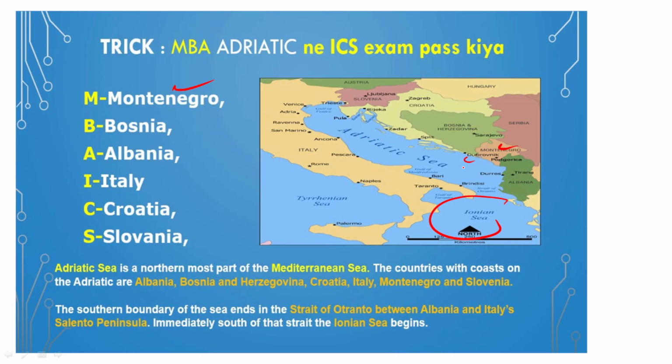Apart from that, guys, we are having Bosnia over here. Okay, we are having Albania over here, guys. So we can go with the MBA ICS. MBA ICS: I for Italy, C for Croatia, and guys, please remember this, S for Slovenia.